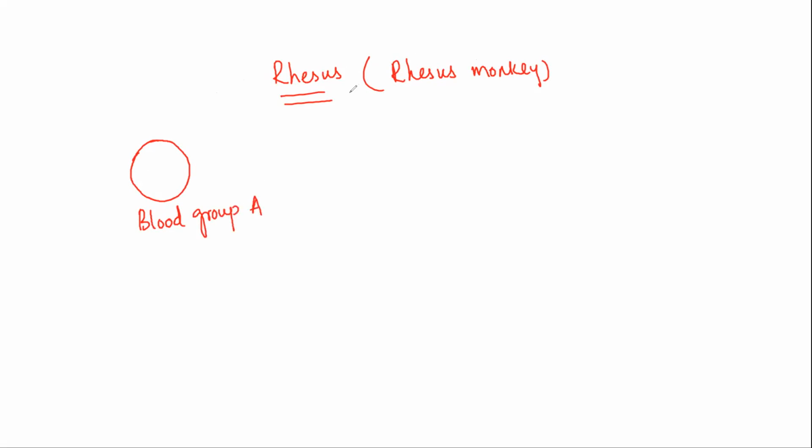And remember, children, there are three rhesus subfactors actually, but amongst them, the rhesus D subfactor is the most predominant, and we consider this rhesus D in most of the population.